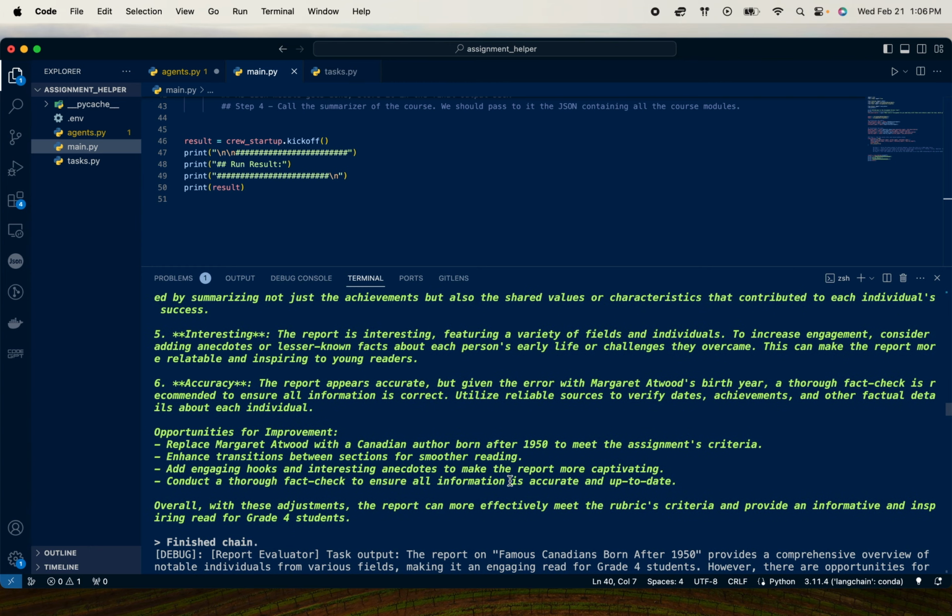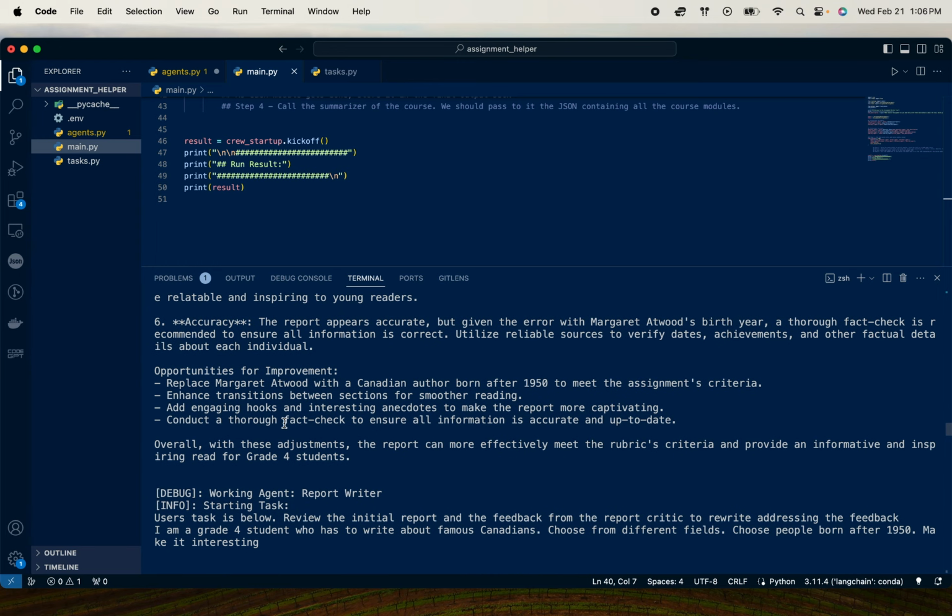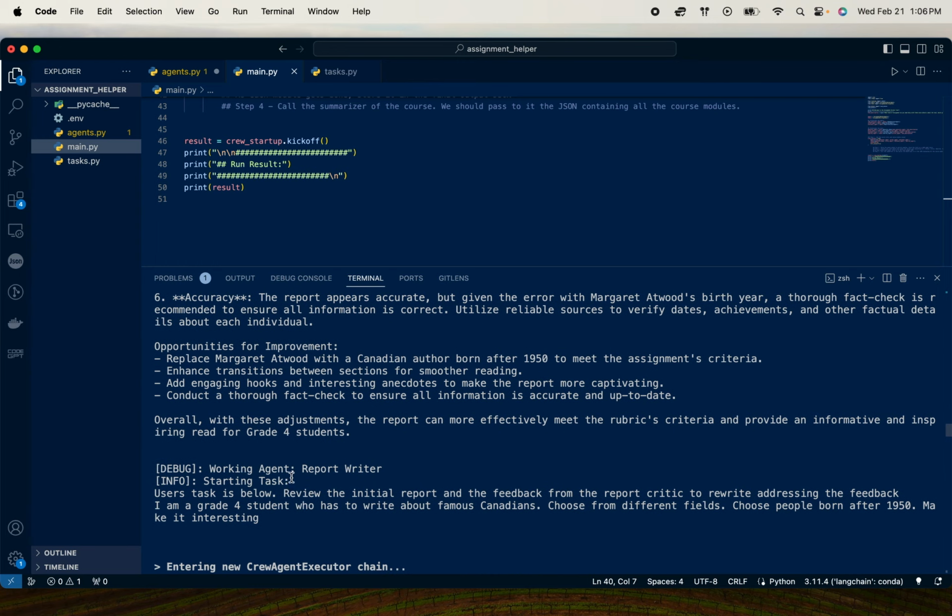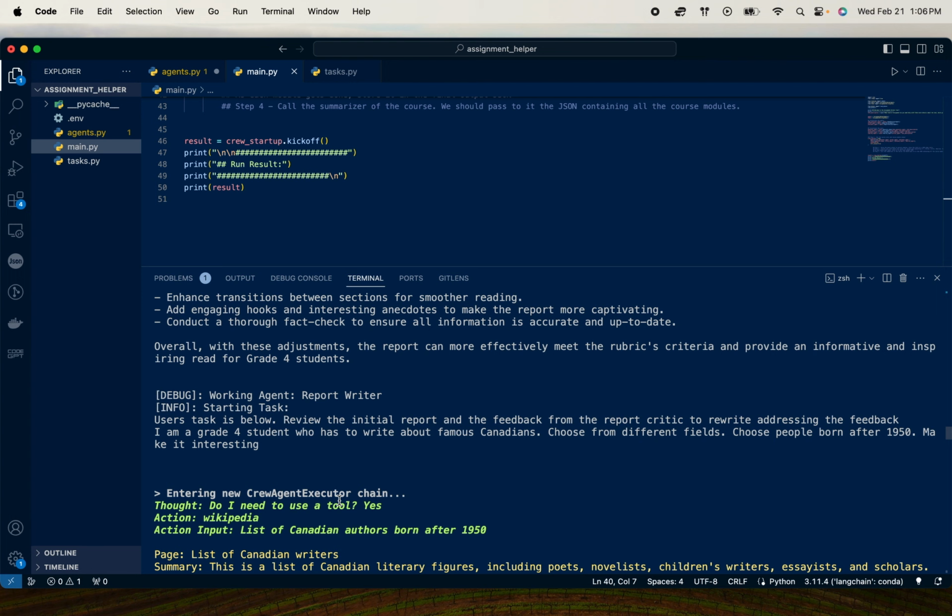So it gives opportunities for improvement: replace Margaret Atwood with a Canadian author born after 1950 to meet the assignment's criteria, enhance transitions, add engaging hooks, conduct a thorough fact check to make sure all information is accurate. I really like the fact that it came back and gave good feedback. So now we go again to the report writer.